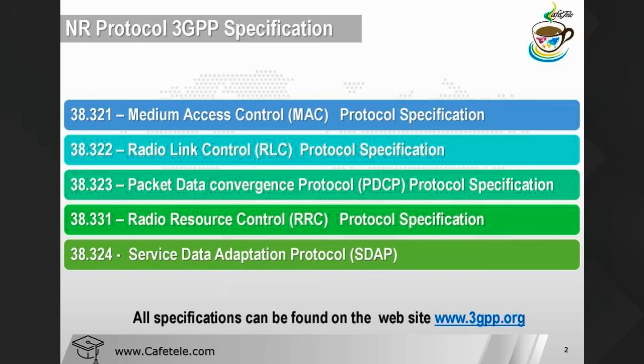The last one after the MAC is the physical layer. Everyone knows what physical layer means: from base station to device side. That is also called the air interface layer, L1. The physical layer handles coding, decoding, modulation and demodulation, multi-antenna processing and mapping of signals. So we have three things: L1, that is the physical layer; L2, layer 2, that is your service data adaptation, PDCP, RLC and MAC layers; and the third one is L3.